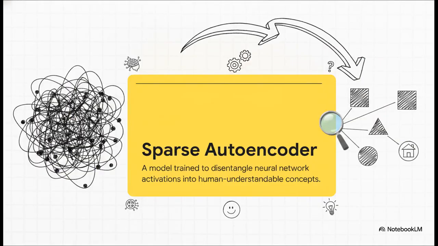But remember what we said earlier. These features are distributed across millions of parameters. So how on earth do we actually find them? Well, researchers at organizations like Anthropic are using a pretty brilliant tool called a sparse autoencoder. This is essentially a secondary model trained specifically to look at the massive, tangled web of activations inside a neural network and then untangle them.